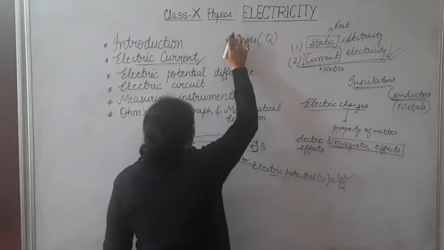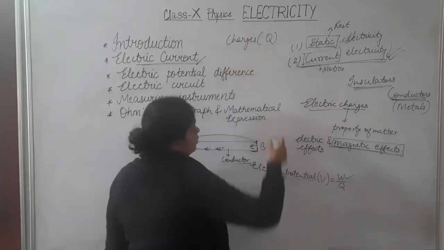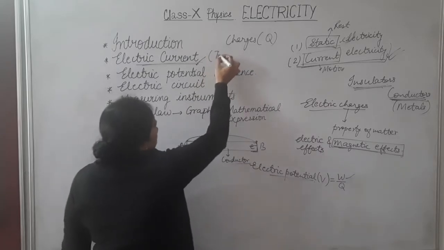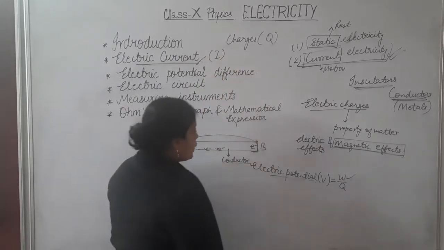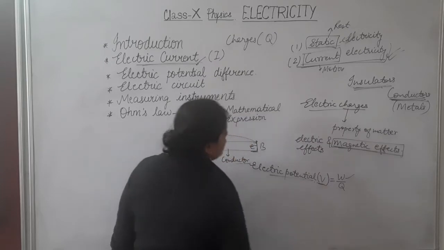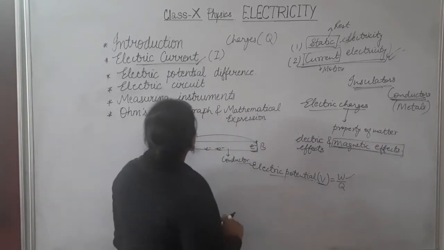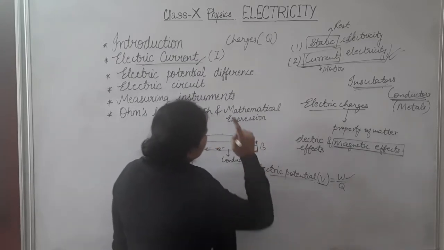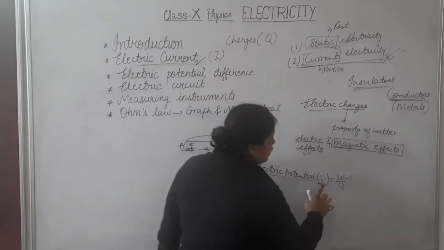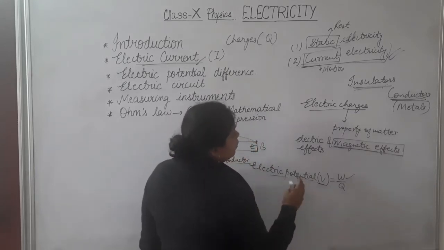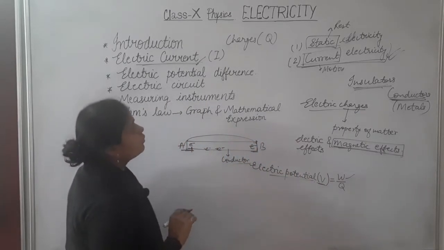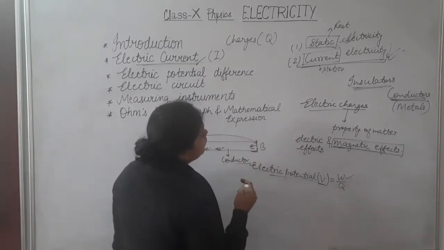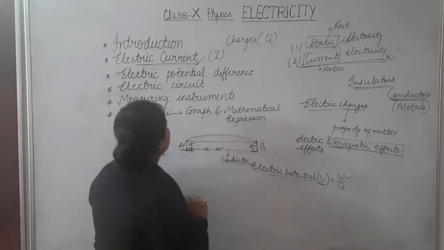Q is the same charge, so charges are described with the help of Q. Electric current is described by capital I. Electric potential is described by capital V. One more thing you have to remember: what is the unit of charge, what is the unit of electric potential, what is the unit of work done. When you know each and every unit, then you will be able to find it out by yourself also.